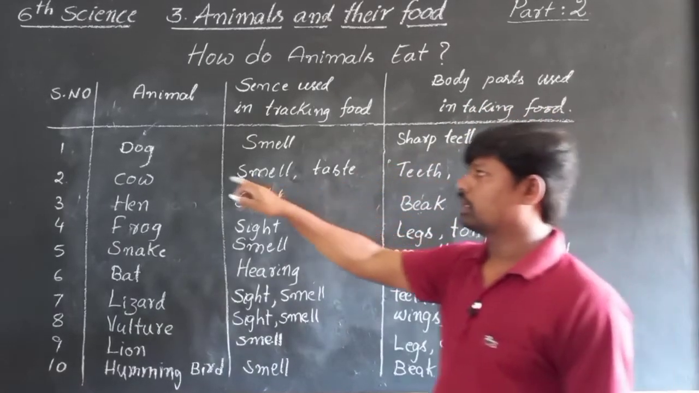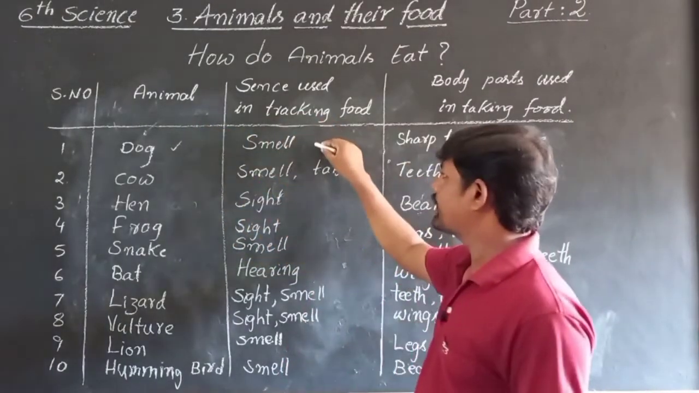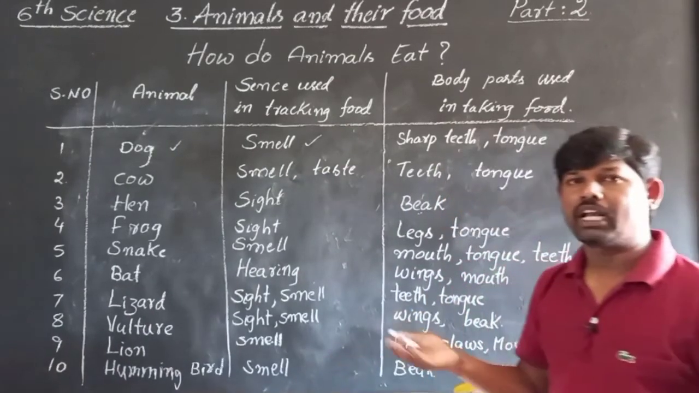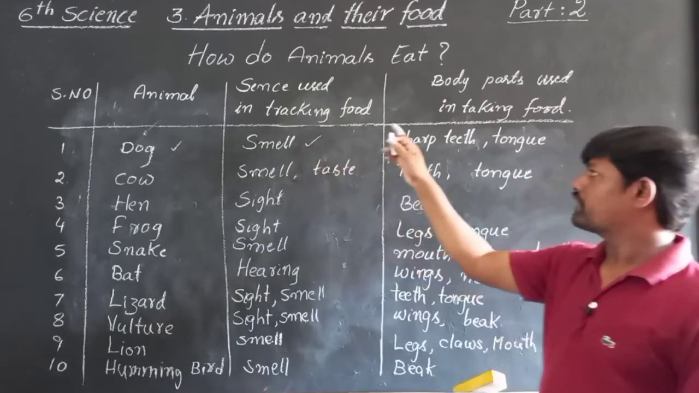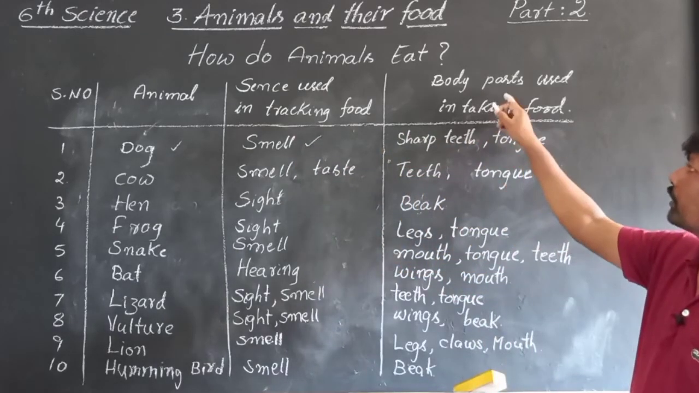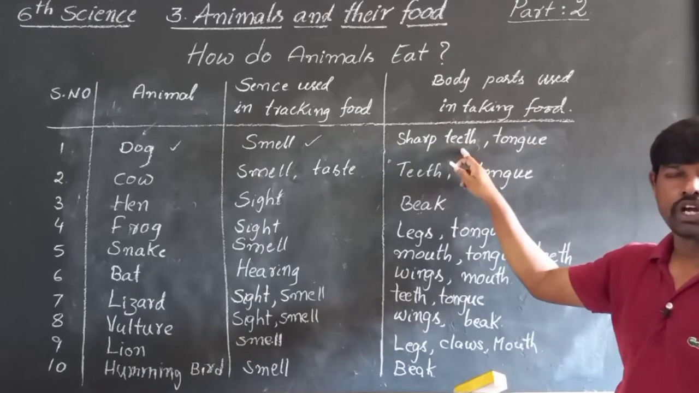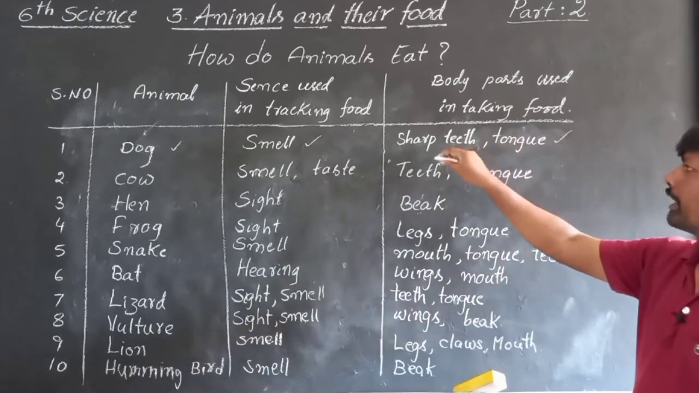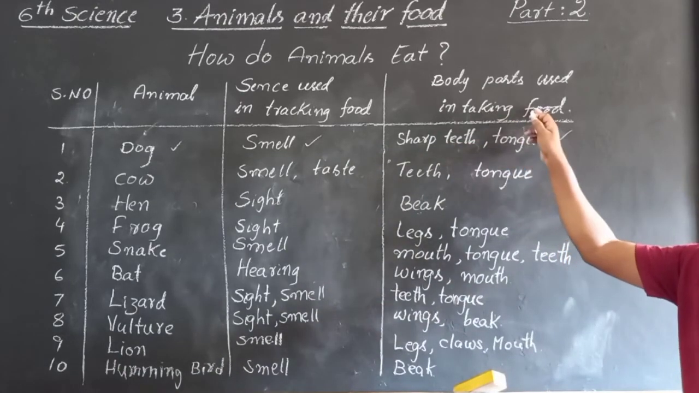First one, dog. The dog has a great sense of smell. That means by smelling, the dog can track the food. Which body parts will the dog use to take food? It has sharp teeth and a tongue. By using these two body parts, the dog can take food.